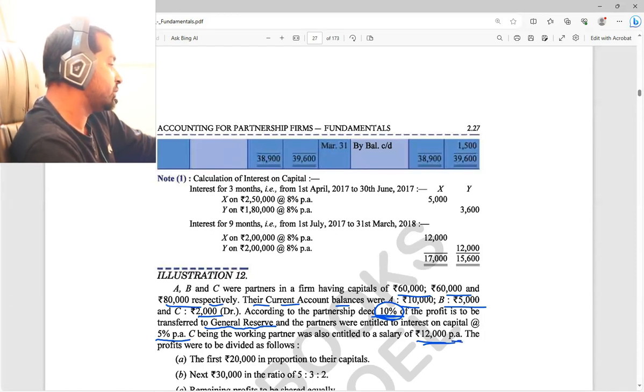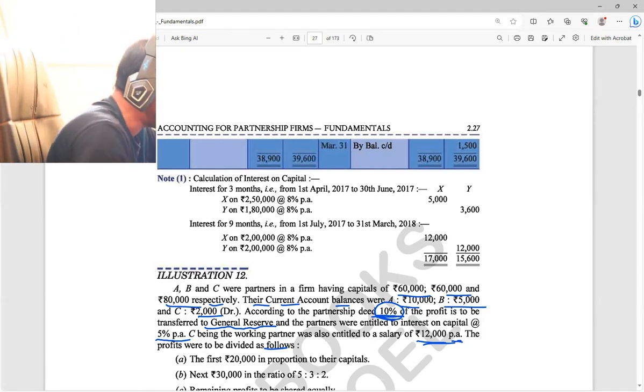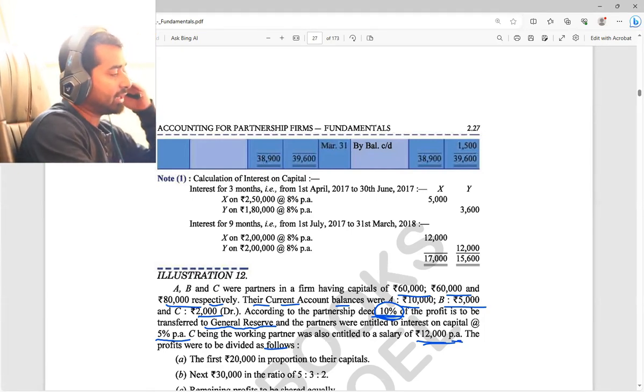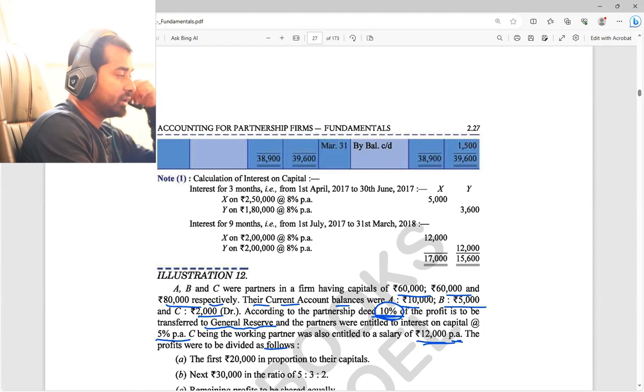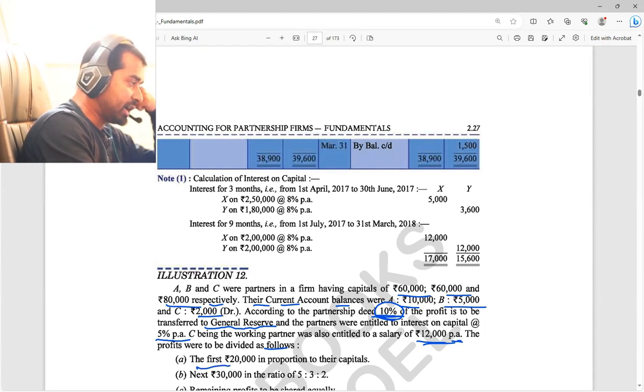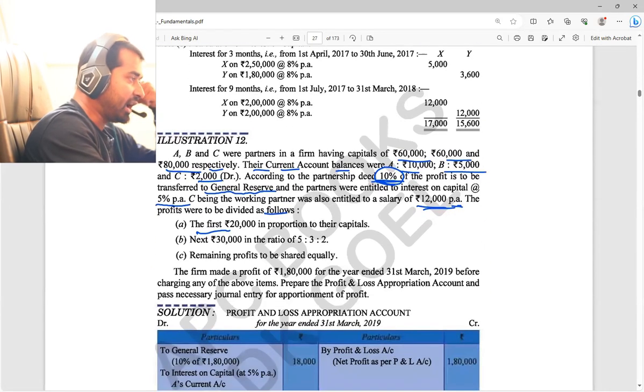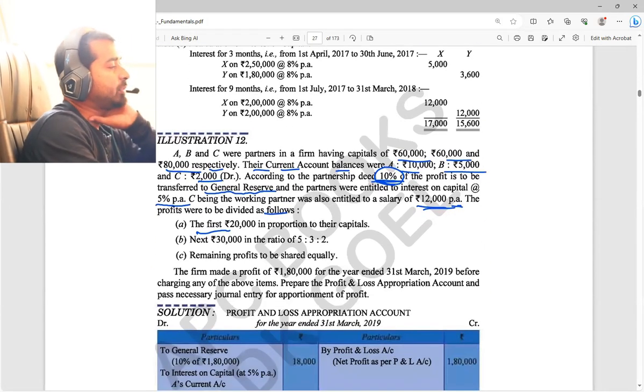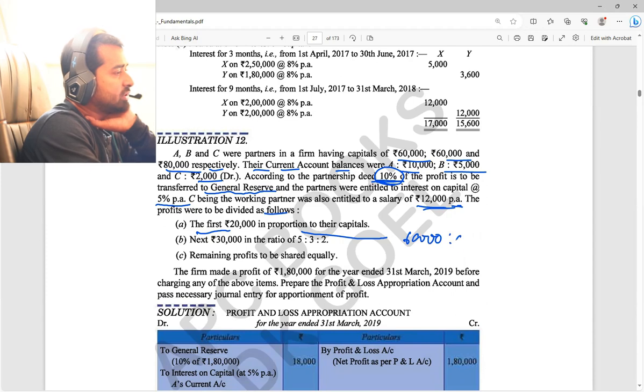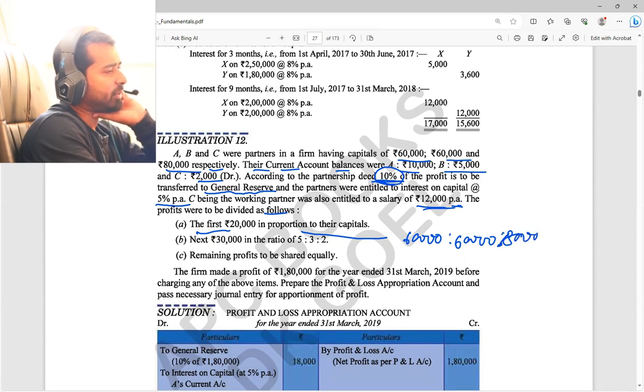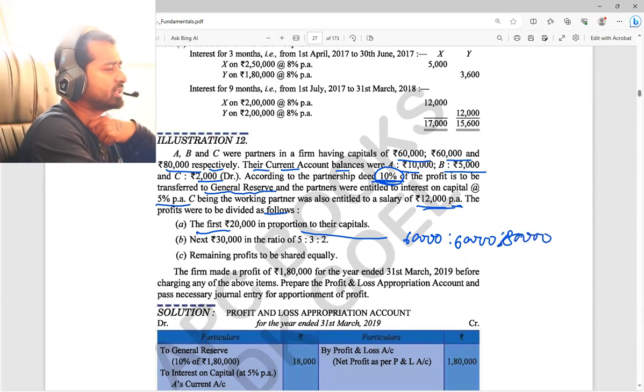The profits were to be divided as follows. Now see this last point. When they get the profit at the end, out of that total profit, the first 20,000 will be distributed as per their proportion of capital. Their capital is 60,000 is to 60,000 is to 80,000. Could you find their proportion of capital? I put that in the form of proportion.